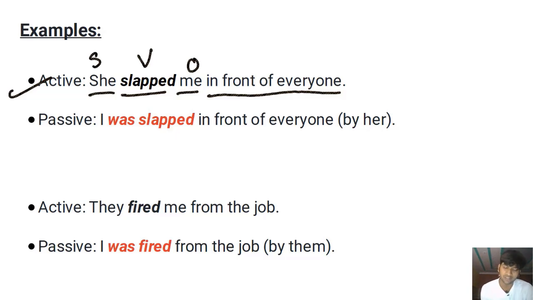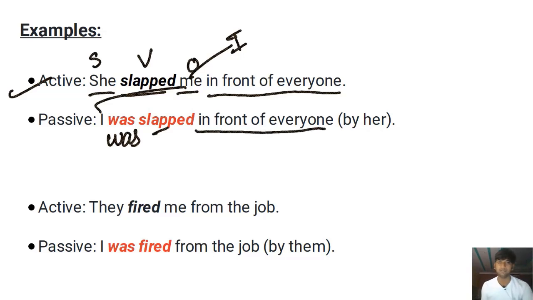Now, if I want to focus on who received this action, who was slapped in front of everyone, I don't care who did that. I don't care about the person who performed this action. I care about who received this action. If I want to focus on the object, I'll write the sentence in the passive voice. So, me will become the subject. It will be changed into I. Since I is singular, we'll use was. I was slapped in front of everyone.